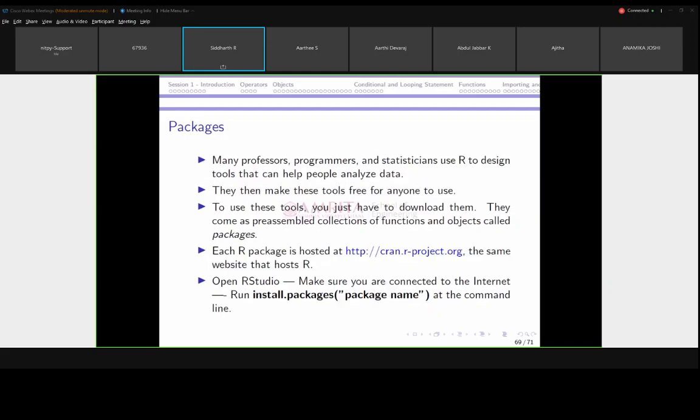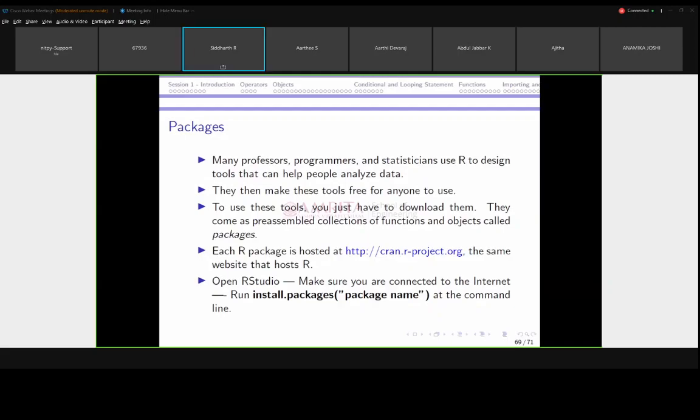The only thing you have to do to use these tools is download them, and for downloading you have to go to cran.org, where you downloaded the distribution, right? From their website only you have to take the packages. So I think time is going to complete. This is the last slide.